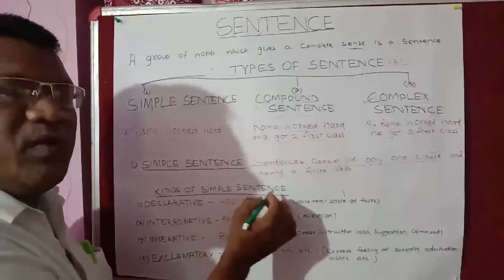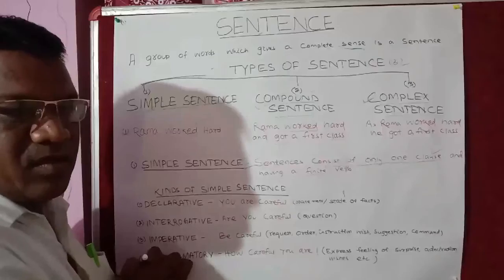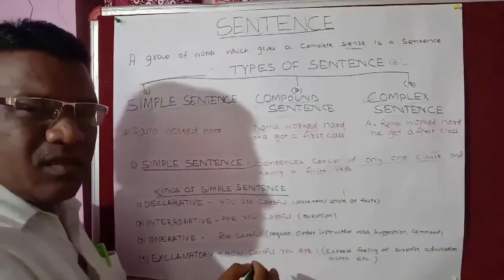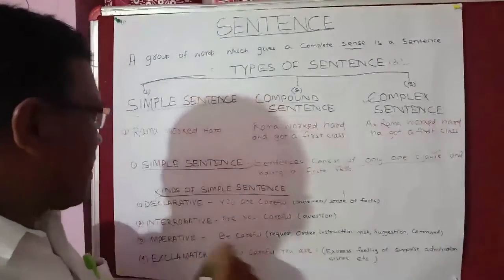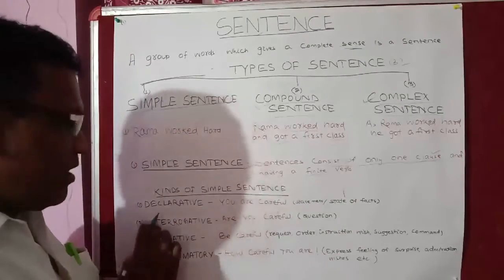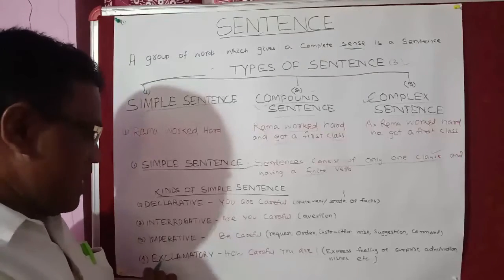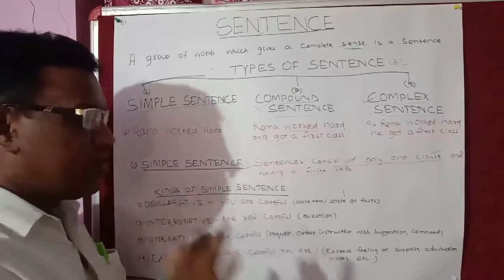The simple sentences are of four types. I will discuss one after another. The first one is declarative sentence. Second one is interrogative sentence. Third one is imperative sentence. And fourth one is exclamatory sentence.